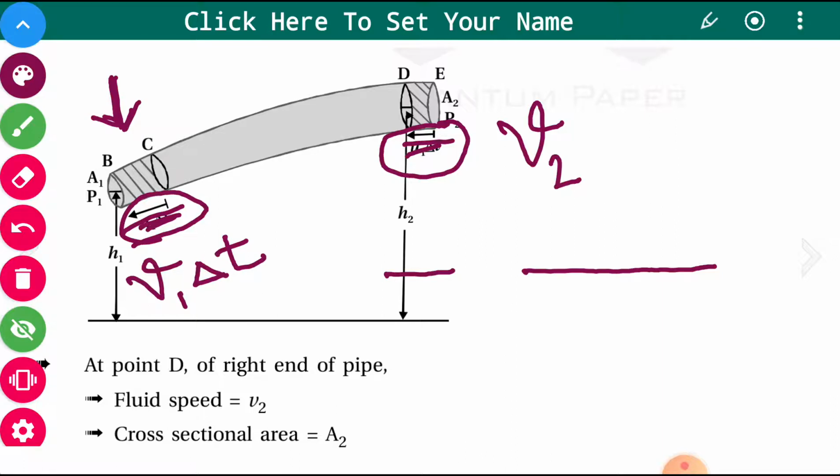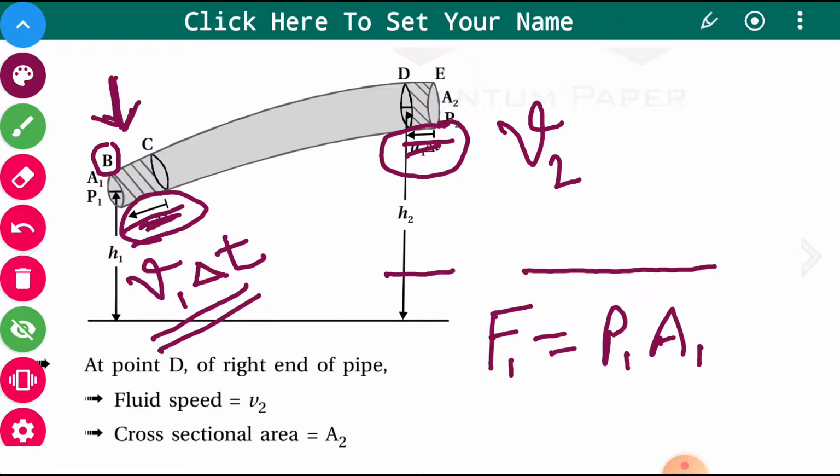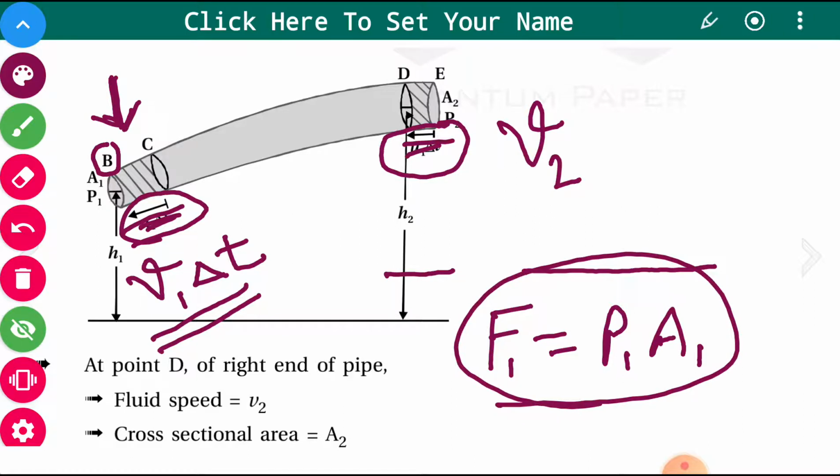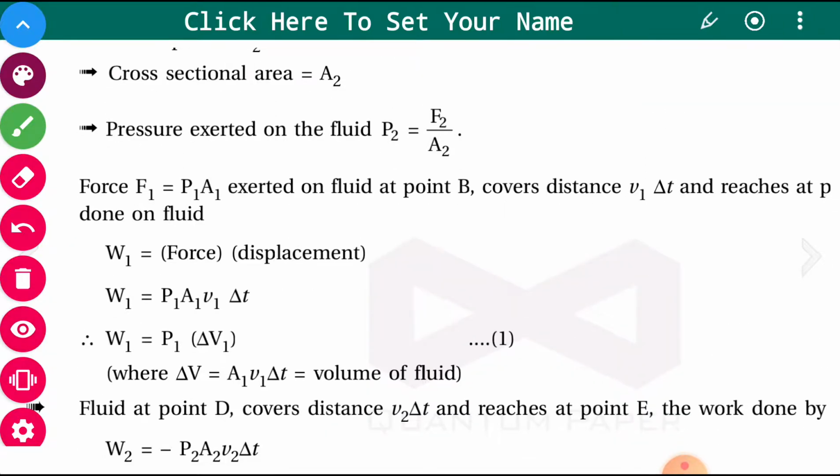The distance covered in time interval delta T by the fluid at point B is V1 delta T, because of the force exerted at point B, and that force is F1, equal to P1 A1. So that is explained here.